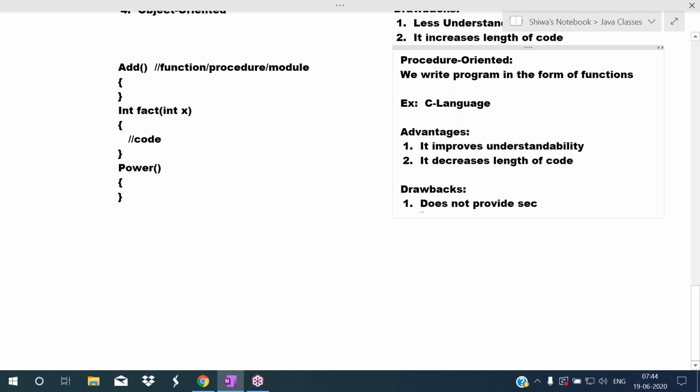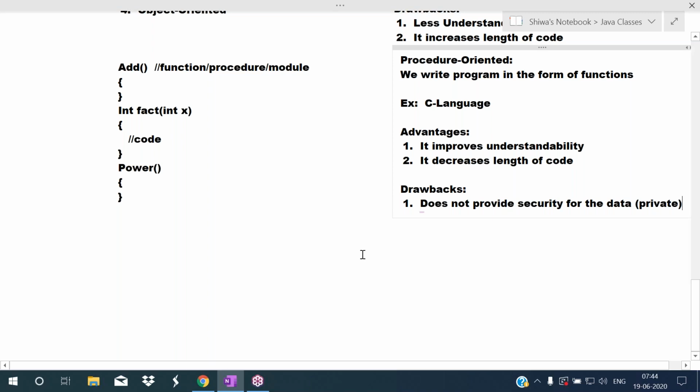It does not provide security for the data, this is the first drawback. The students who have C++ knowledge may be aware of keywords like private, public, protected. These are the access specifiers. Such access specifiers are not available in procedure oriented programming languages. A private member means it is not accessible outside of the class. Such private data is not there in procedure oriented programming languages. So automatically security problems will occur.